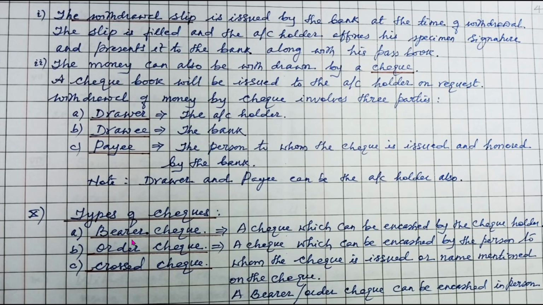Now types of checks. There are different types of checks. We have got a bearer check. A bearer check is a check which can be encashed by the check holder. Order check, a check which can be encashed by the person to whom the check is issued or the name mentioned on the check. And remember, a bearer or order check can be encashed in person.